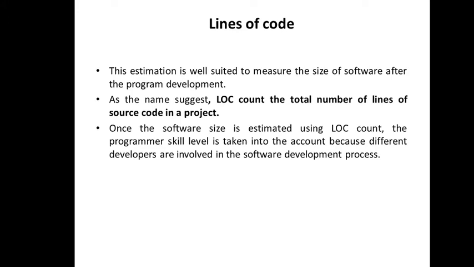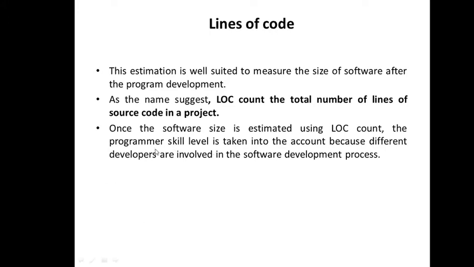A person could write multiple statements in the same line by having a semicolon between them, and another person could write the same set of statements on different lines: statement 1 semicolon, next line statement 2 semicolon, statement 3, statement 4, statement 5. So 5 lines will be there. But I can also write statement 1 semicolon, statement 2 semicolon, statement 3 semicolon in the same line. So the number of lines will reduce. So let's see what the problem associated with line of code is.